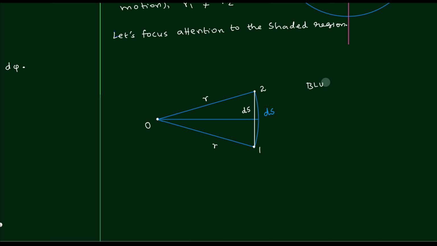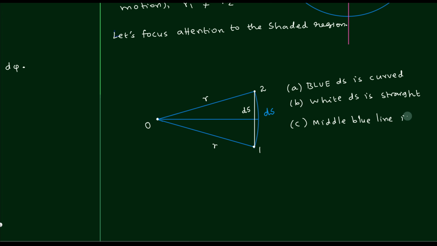And then we can now see what the vectors like r1 and r2, etc. could be. Whatever is observed from the diagram, I am now writing for clarity, but you already know these things. The first is that you have the curved path taken by the mass. The second point is that if you want to make a geometric construction, then it is a straight line. And the third point, the important one, is that the middle line won't be equal to the radius.